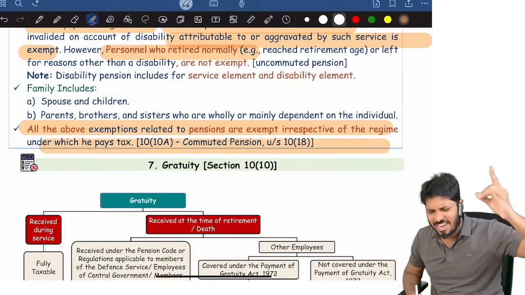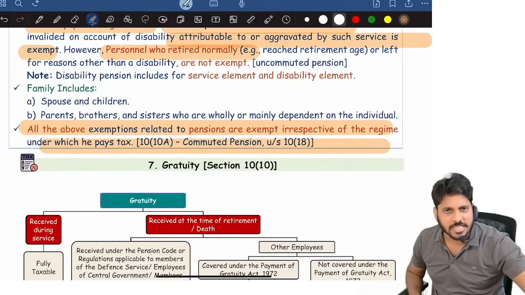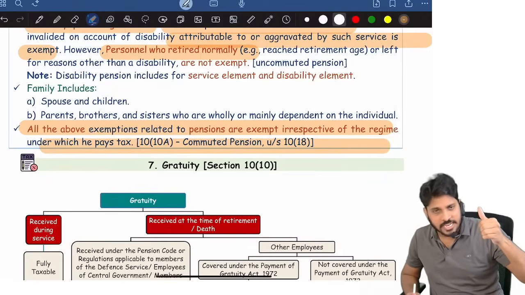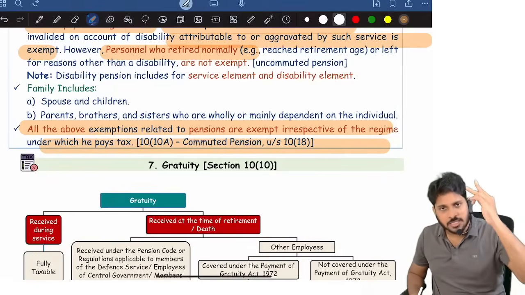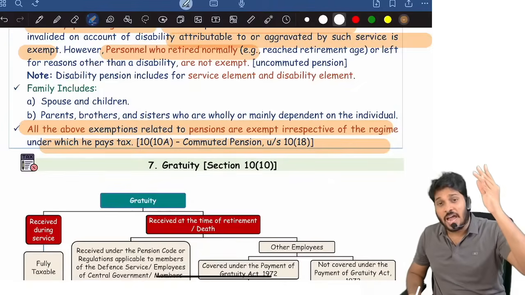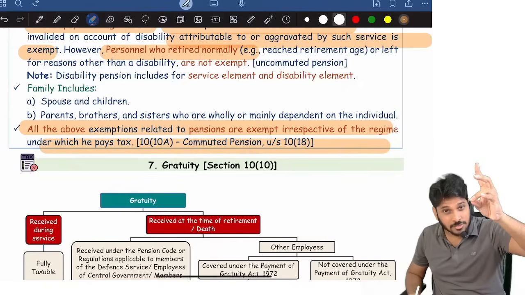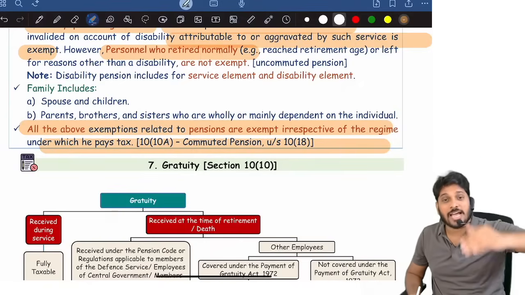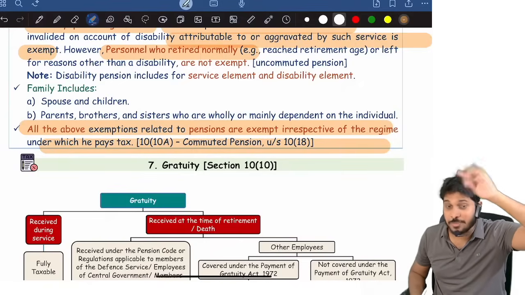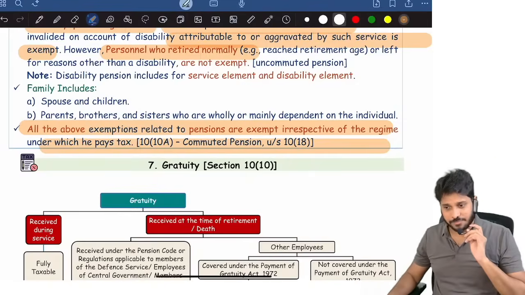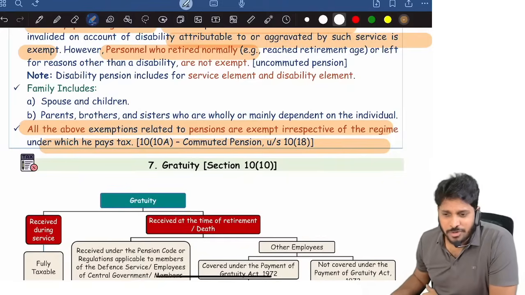That link is there for allowances and perquisites only, not for any other item. Leave salary under section 10(5), HRA, special allowances for personal purposes, official allowances like uniform, helper, research, only there is the default tax regime link present. Food and beverages of 50 rupees, there also the default tax regime link is there. That's it.